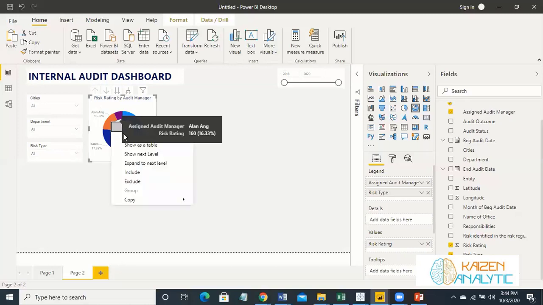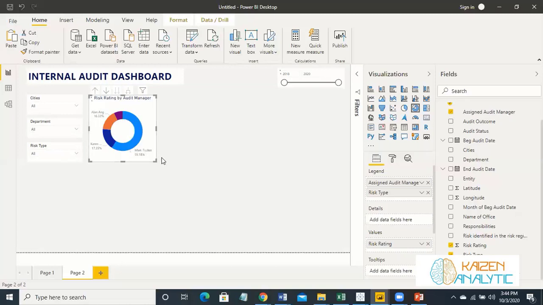You can go over here and drill down, and you can analyze that this audit manager is working on two types of assignments, which are low risk and medium risk. He is not working on any of the assignments which are on high risk. So this is the first option, and let's create one more donut chart over here.